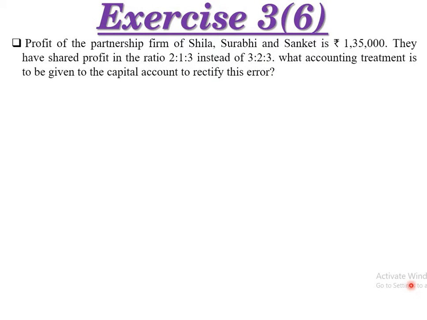Here it is. Profit of the partnership firm of Sheela, Surbi and Sanket is rupees 1,35,000. They have shared profit in the ratio 2:1:3 instead of 3:2:3. What accounting treatment is to be given to the capital account to rectify this error? So there is an error. The correct proportion is 3:2:3, but they distributed in 2:1:3. I already completed this type of illustration in our session, so I am directly giving the computation of this example.